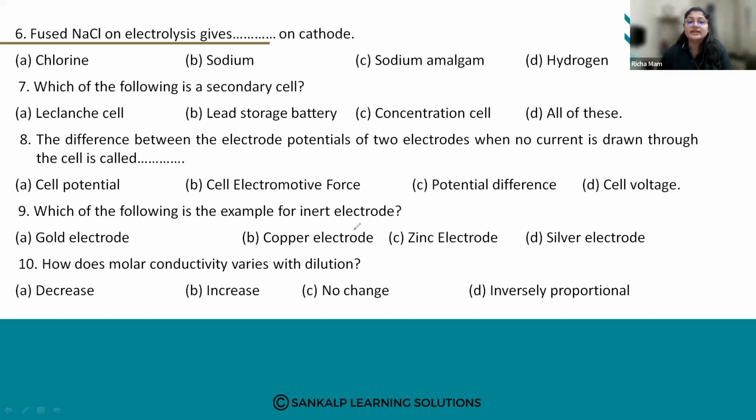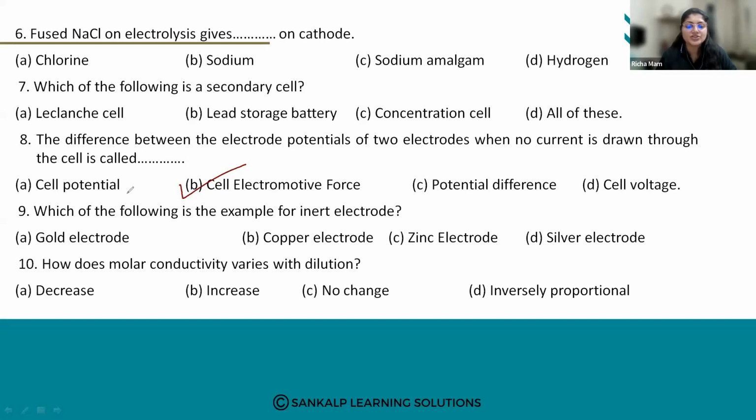So the difference between the electrode potential of two electrodes when no current is drawn from the cell is called cell EMF, that is, cell electromotive force. It is nothing but the difference between the electrode potentials of the two electrodes when no current is passed through the cell.